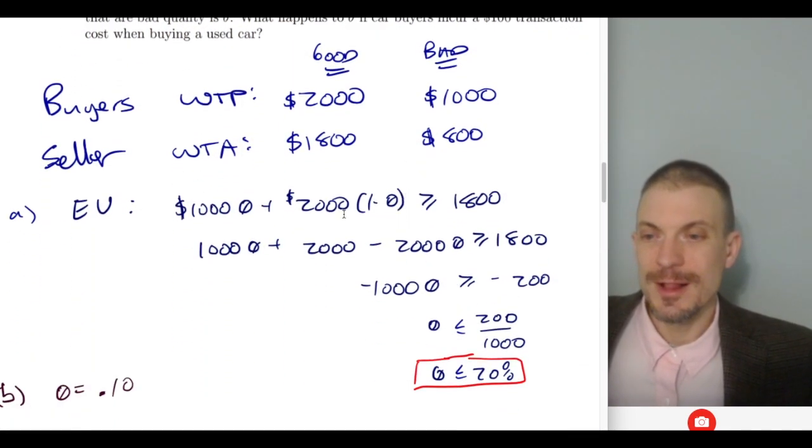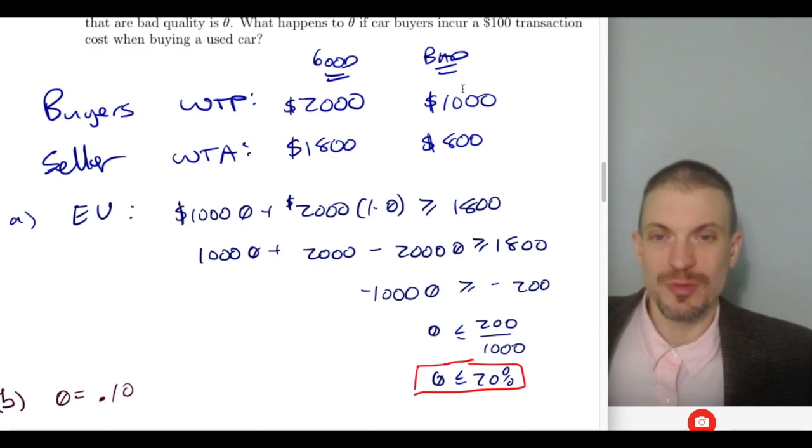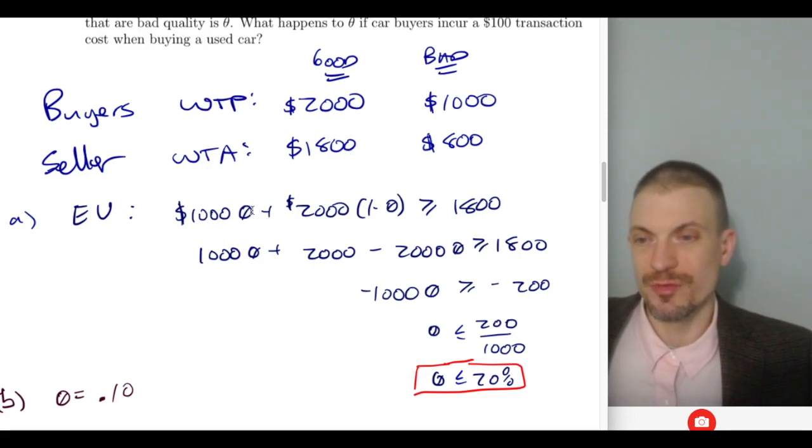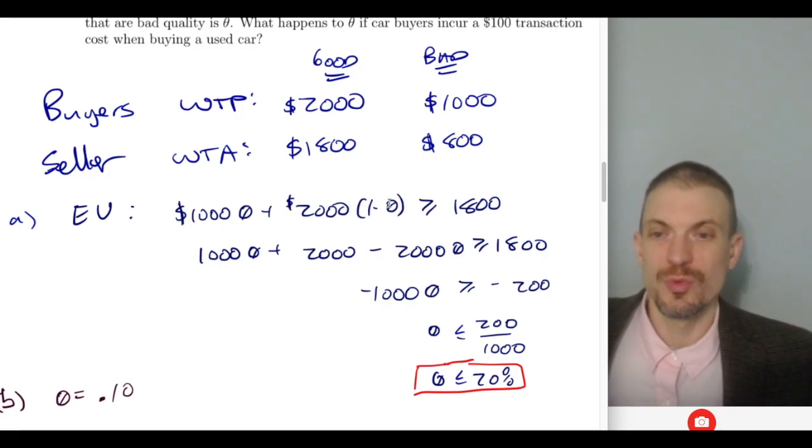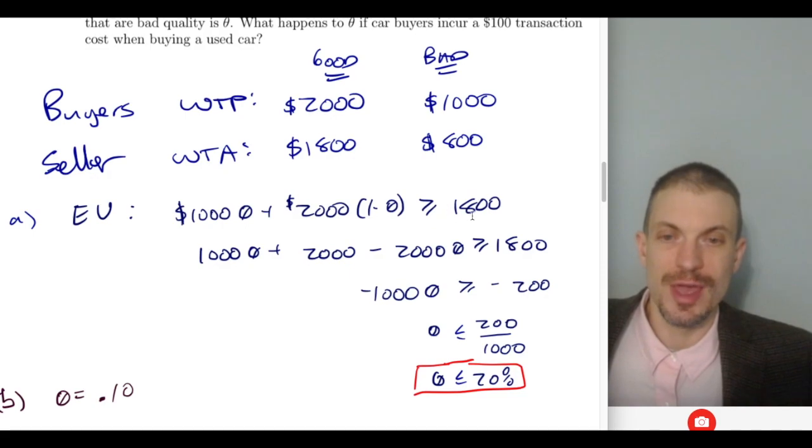All right, so it's going to be 1,000 is my willingness to pay as a buyer for a bad car, where theta is the fraction of bad cars, plus 2,000 times the fraction of good cars, 1 minus theta, right? If theta are bad, then 1 minus theta are the good cars. And I need this to be bigger or equal to 1,800.